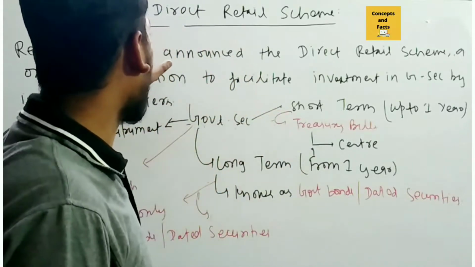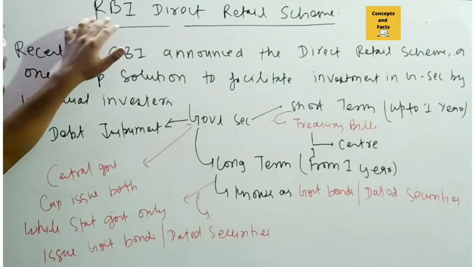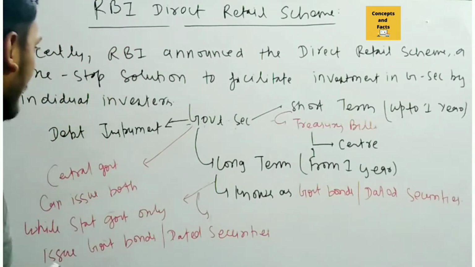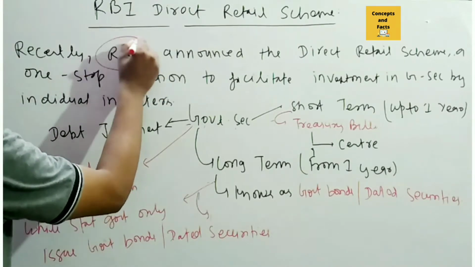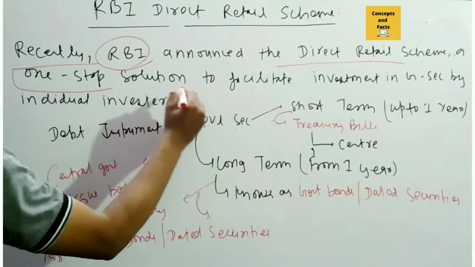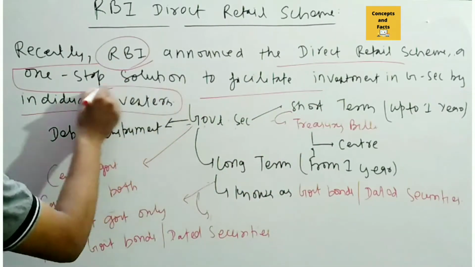Today we will talk about the RBI Direct Retail Scheme. This is a scheme by the Reserve Bank of India, which is the Central Bank of India. So why is it in the news? Recently the RBI announced the Direct Retail Scheme, actually a one-stop solution to facilitate investment in government securities by the individual investor.